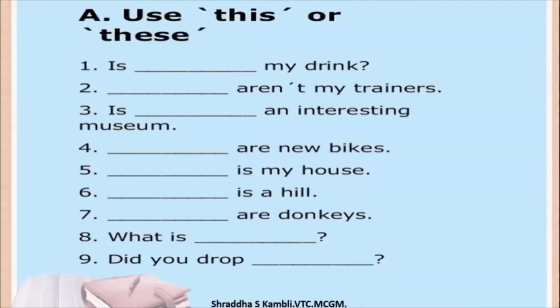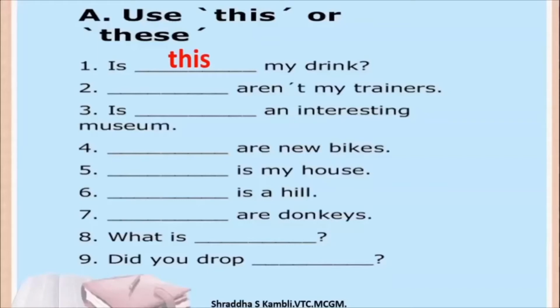Okay, so is this an example of singular or plural according to you? Yes, it should be an example of singular because we are using drink and not drinks, and we are using is and not are. So the answer will be this. Is this my drink? Next, dash aren't my trainers.